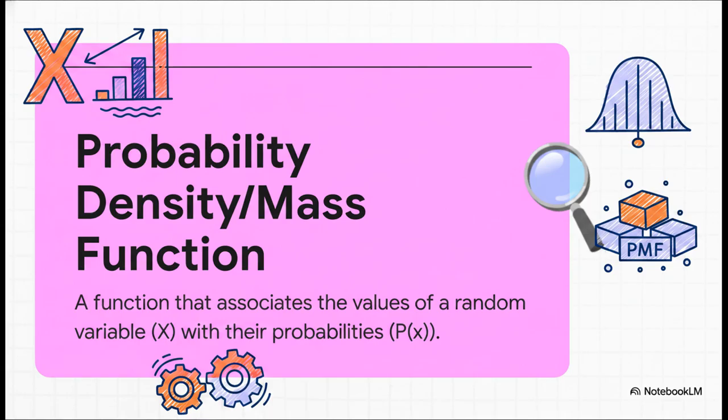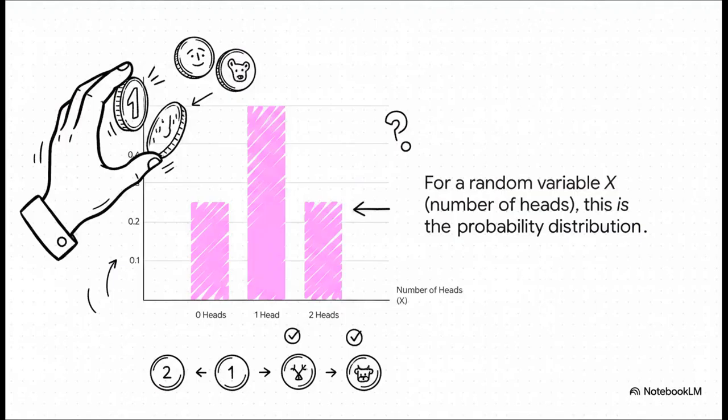Okay, so we have our random variable X, which gives us all the possible numbers an outcome can take. And we know from life that each of those outcomes has a certain chance of happening. Well, the probability distribution is the official rule that connects each number to its exact probability. For the discrete variables we're focusing on today, it has a special name, the probability mass function, or PMF. Just think of it like this. You have a total of 100% of probability, and the PMF tells you exactly how much of that mass, or weight, sits on each specific outcome.